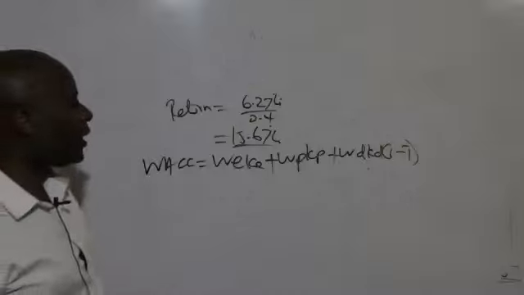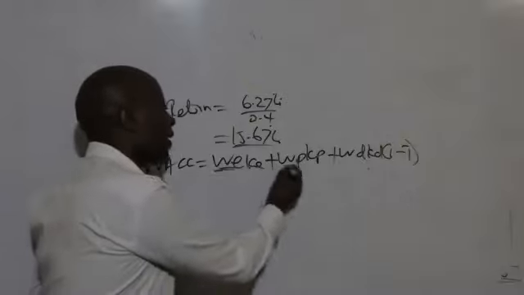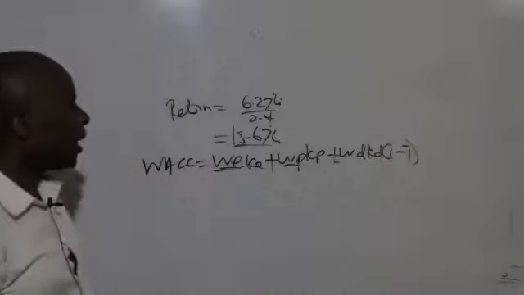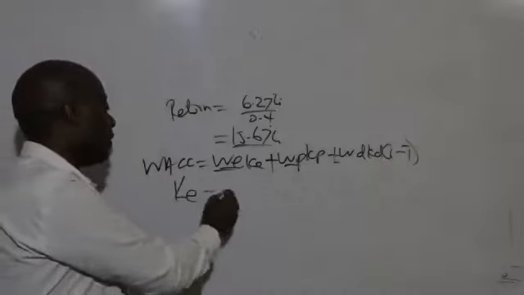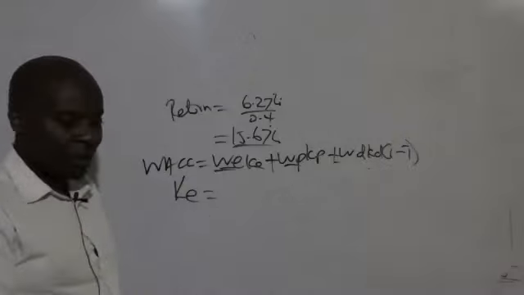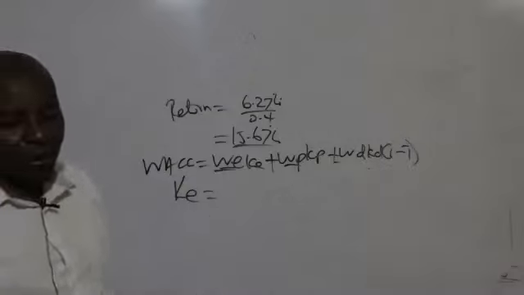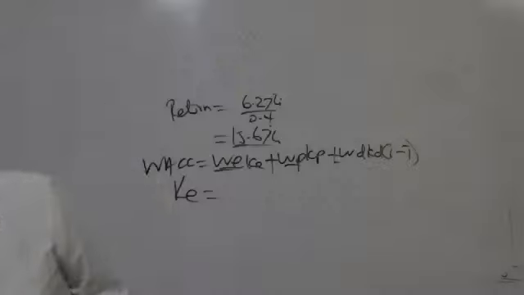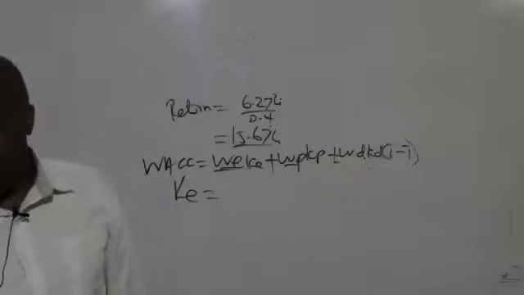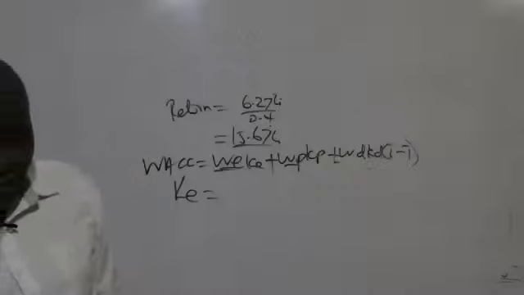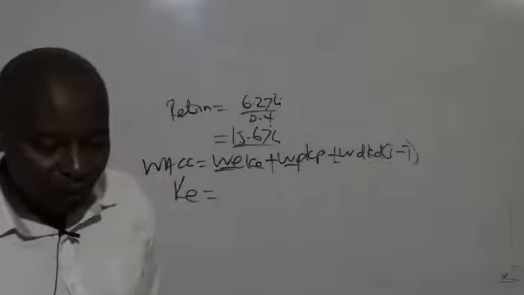So the first thing, I know I will have a problem with the weights and the cost of equity. But I know my students can't be defeated with this easily. Cost of equity. Could you kindly give me the cost of equity? What do we have there? Somebody, cost of equity. These are the questions.